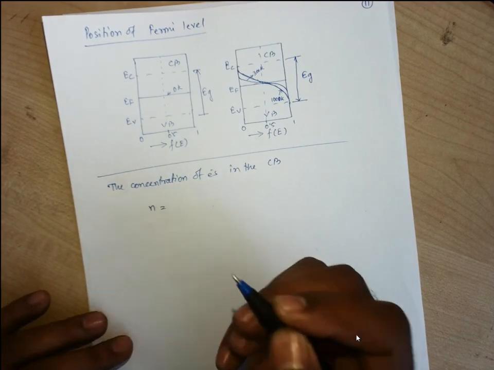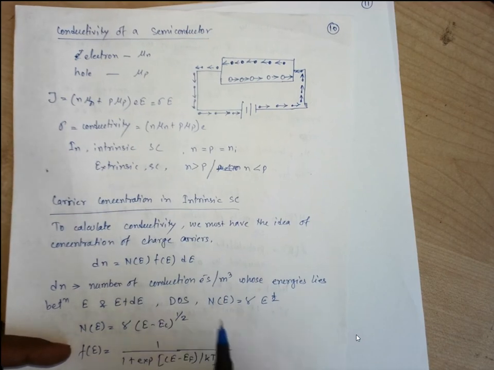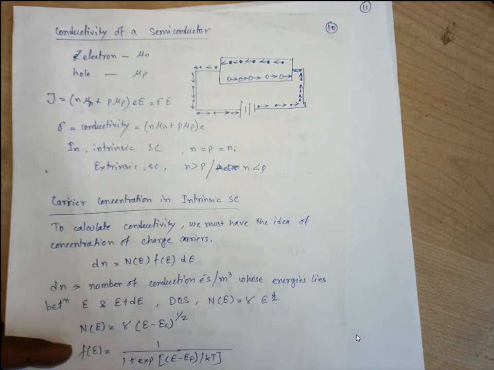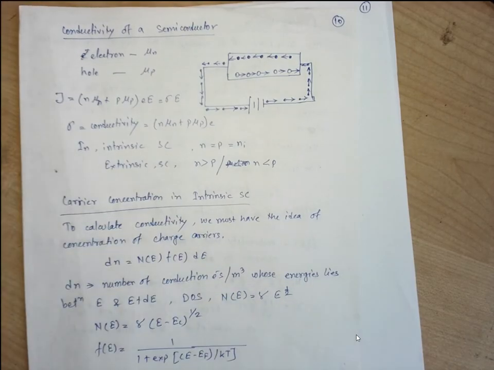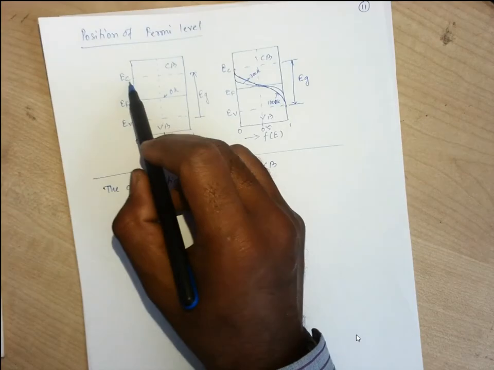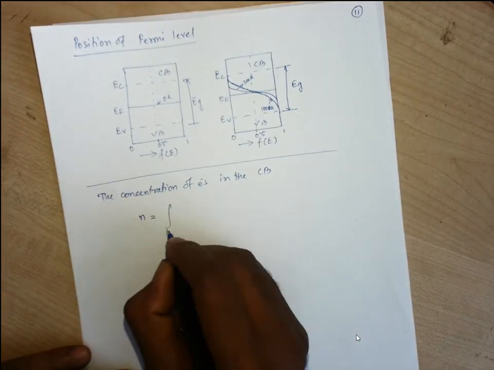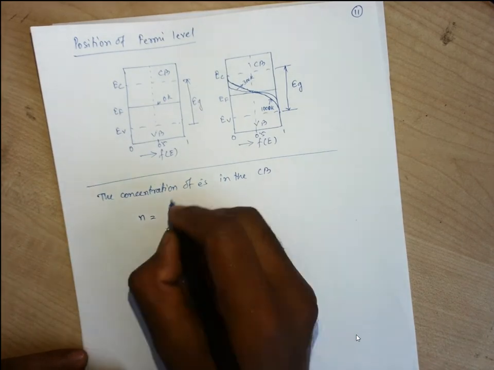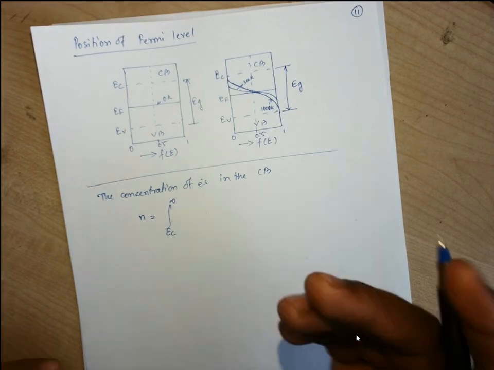n is equal to what we have written. This is N(E) F(E) dE. So if we are taking n, we are supposed to do the integration with respect to the energy level. For the conduction band, the lower energy state is EC. So we take the integration limit from EC, and let us consider it is up to infinity, since we don't know the number of charge carriers which will be generated.